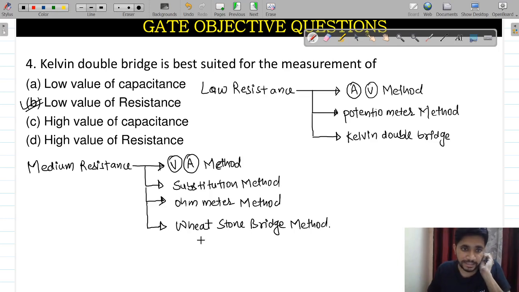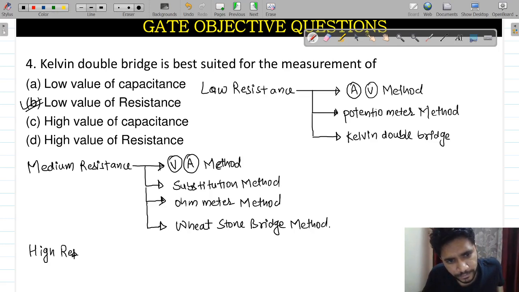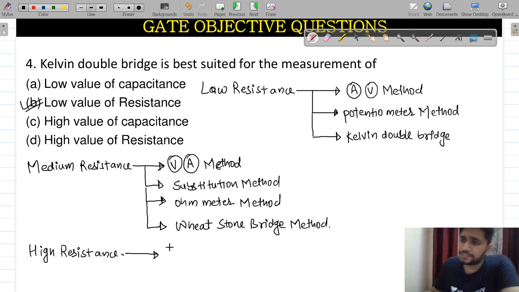Again, in the last, I will just move forward to write you about the high resistance values. Maybe I'll give the high resistance here only. First one is the Megger. You very well know all this thing.